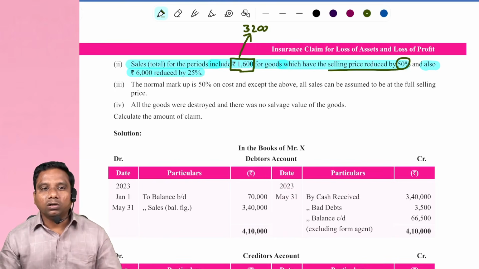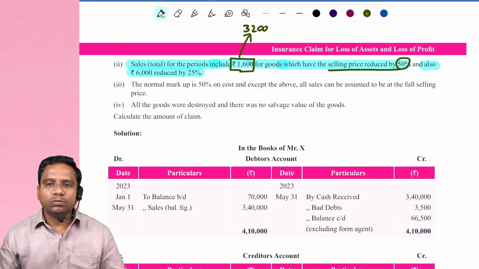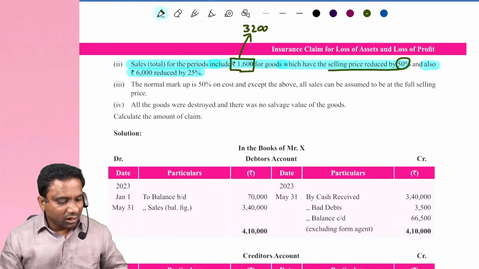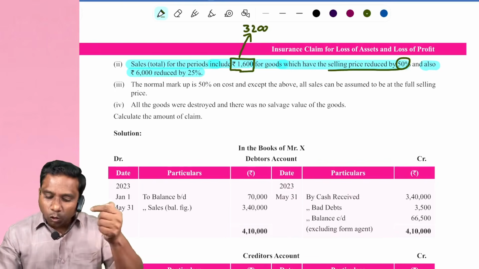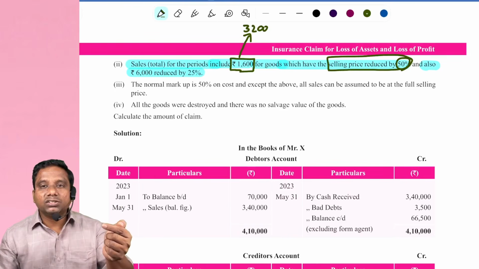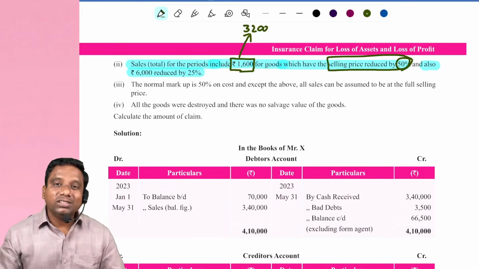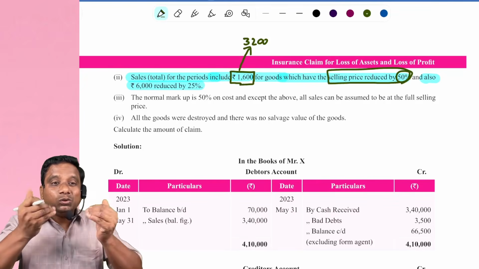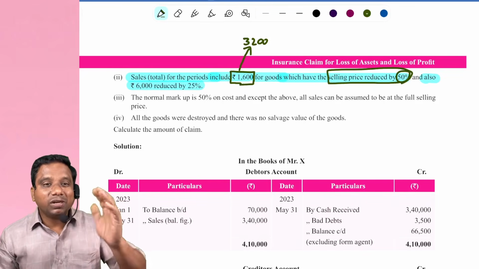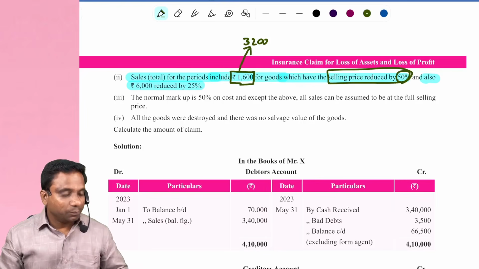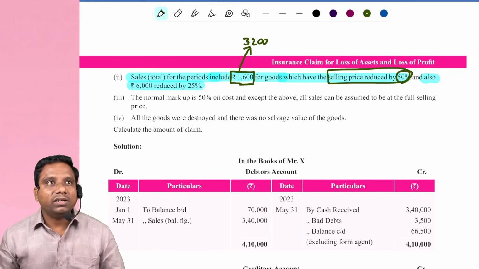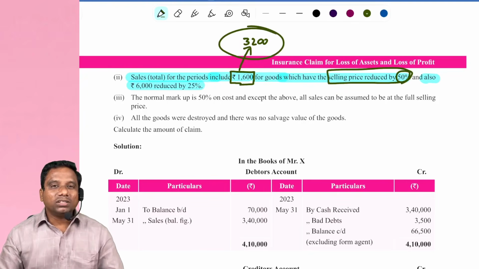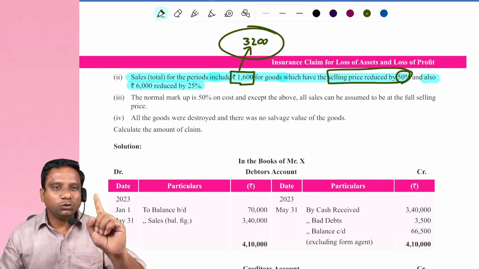These type of goods are called abnormal goods. Try to understand. I repeat, we sold goods for 1,600 rupees. But originally, we reduced the selling price of these goods by 50%. Means, before reducing the selling price, what is the selling price of these goods? 1,600 divided by 50% means the total selling price is 3,200. This is one. Next one.